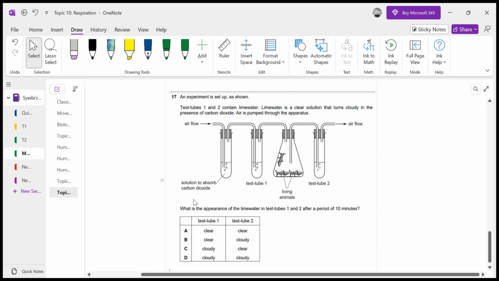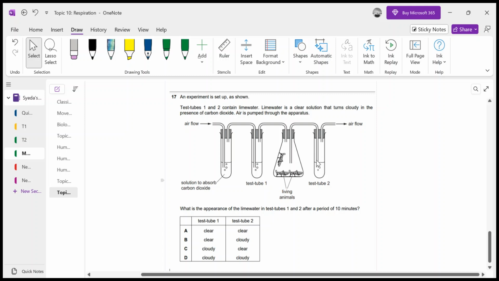Now what they are asking: what is the appearance of the lime water in test tube 1 and 2 after a period of 10 minutes? What would happen after 10 minutes? These insects would be respiring, exhaling carbon dioxide, which will diffuse into test tube 2 and into test tube 1. So B is the right answer, very good.